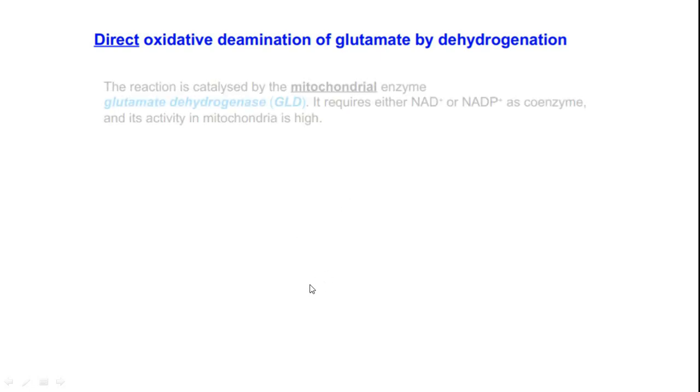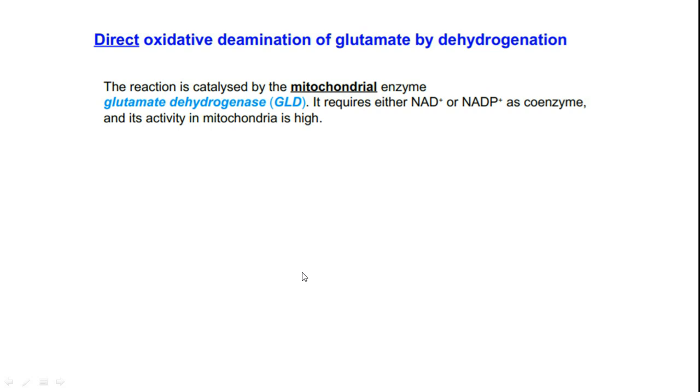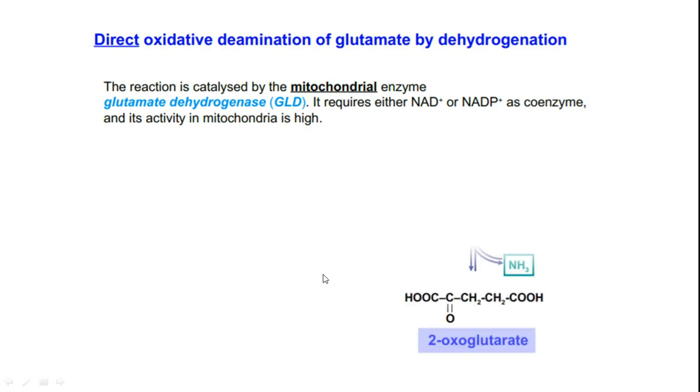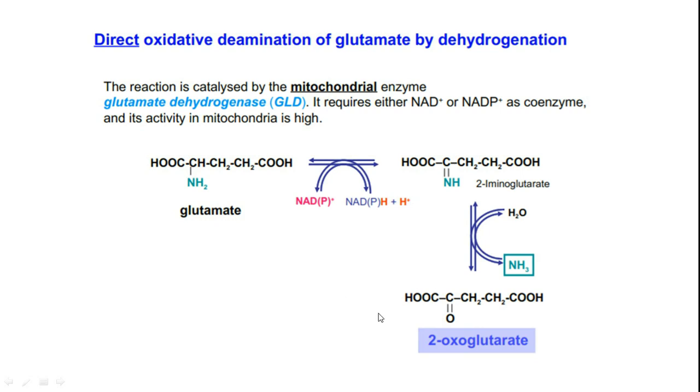Direct oxidative deamination of glutamate is possible via dehydrogenation. This is what we have seen in the introductory lecture of amino acid metabolism, where some of the amino acids can undergo direct deamination reactions. Here, in the mitochondria, glutamate dehydrogenase enzyme takes the help of either NAD plus or NADP plus as coenzyme and desaturates the CN bond of glutamic acid, which is then hydrolyzed to give us 2-ketoglutarate. So this is glutamate. The CN bond will undergo dehydrogenation first.